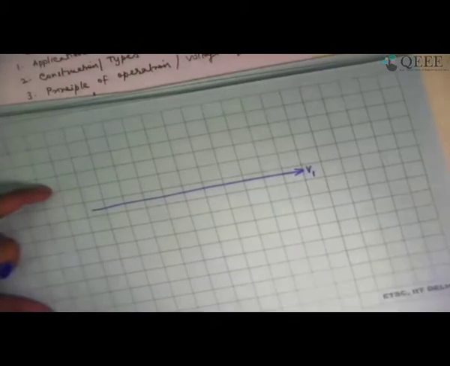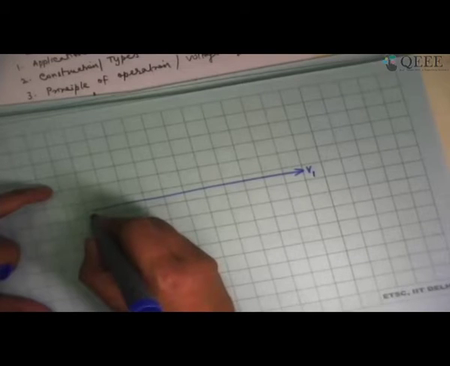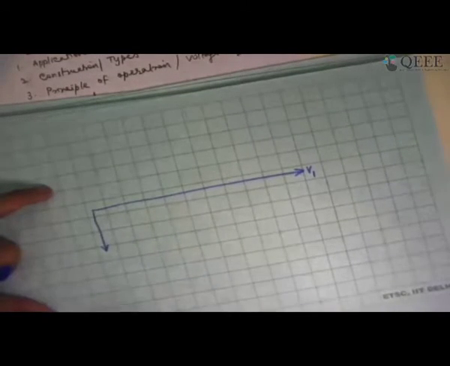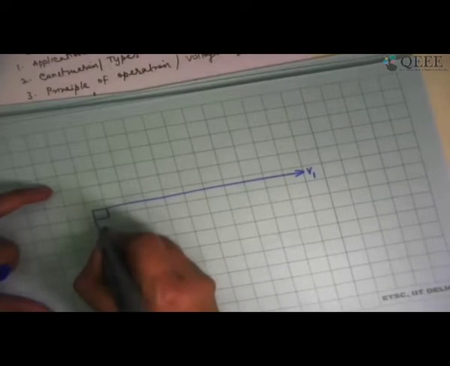Let's say this is the voltage that I am applying to the transformer, which I am showing as V1. Talking about IM, it will definitely lag behind by 90 degrees because it is an inductive current. So this has to be 90 degrees.